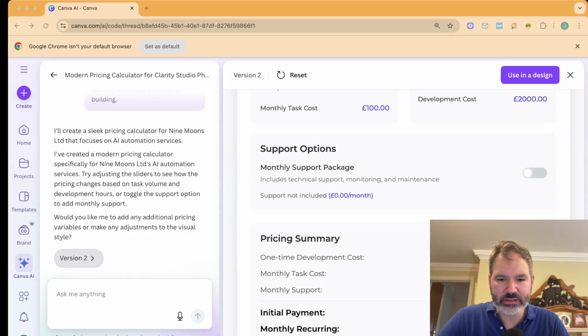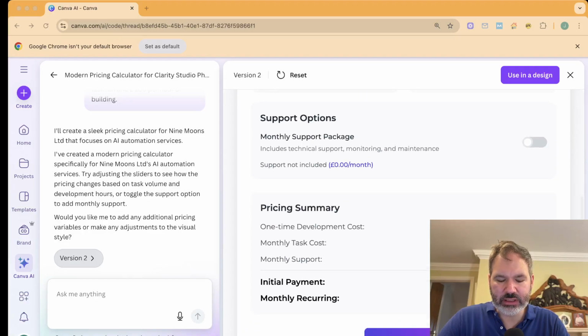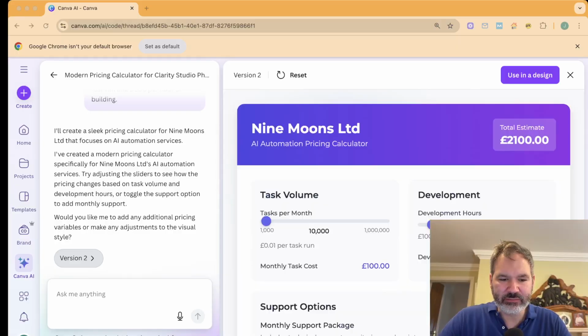We have this sort of pricing summary. And okay, it's actually figured out, and I wasn't really very clear, the difference between an initial payment and a recurring cost. I'm really impressed, because I wasn't really very clear about that at all. So okay, and we've got here the tasks.